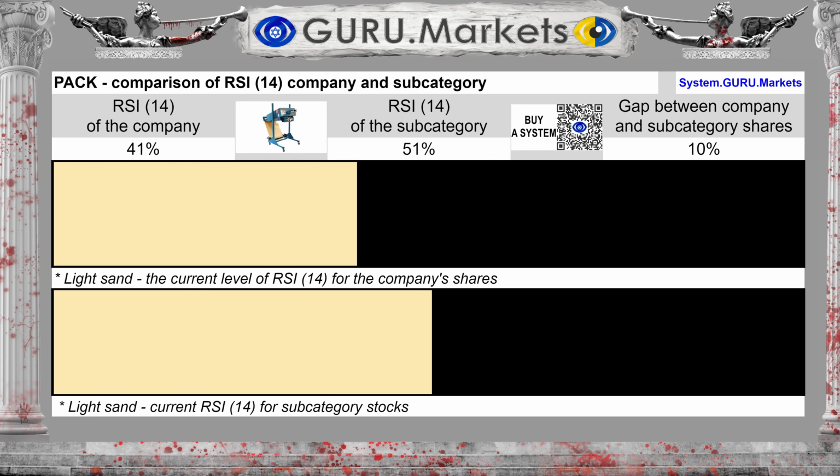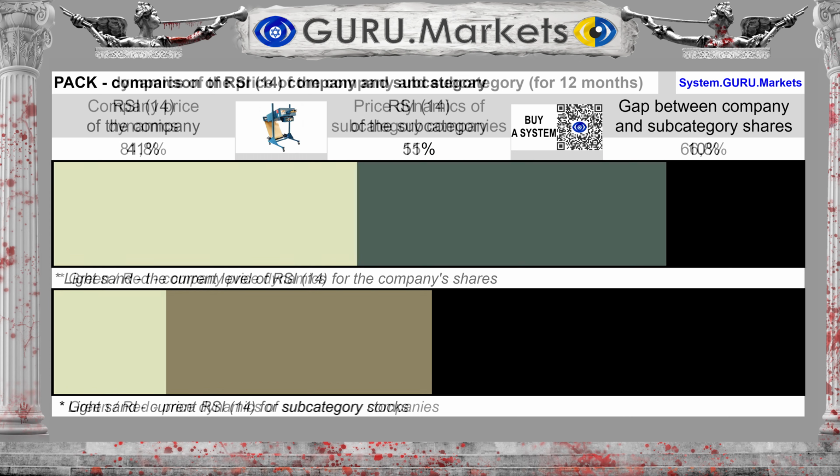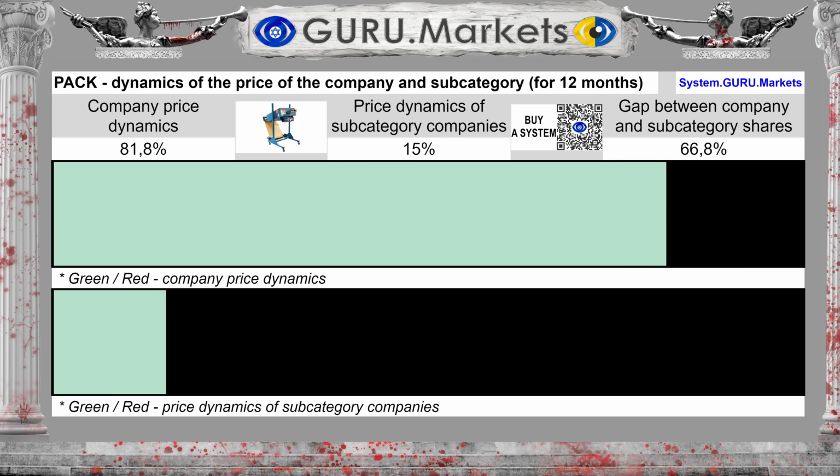Indicator RSI, 14, shows a level of 41% for the company Ranpak Holdings Corp. In the subcategory, the RSI level, 14, is approximately 51%. Technically, the subcategory's shares are valued higher than the company's Ranpak Holdings Corp. Comparing the movement of the stock price of Ranpak Holdings Corp.